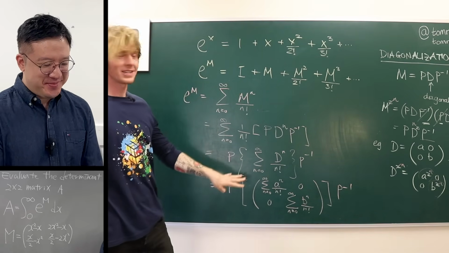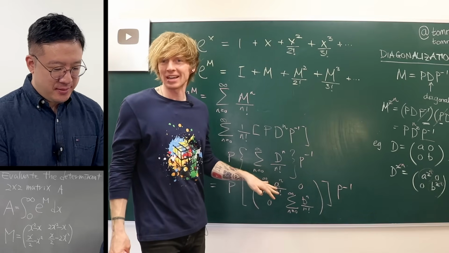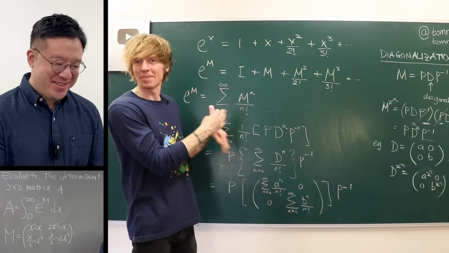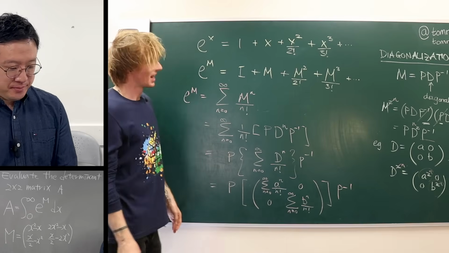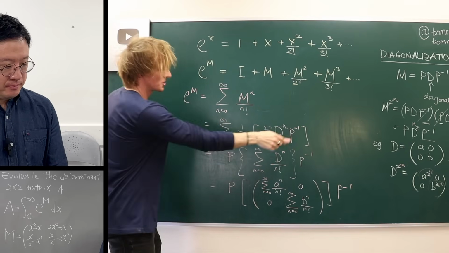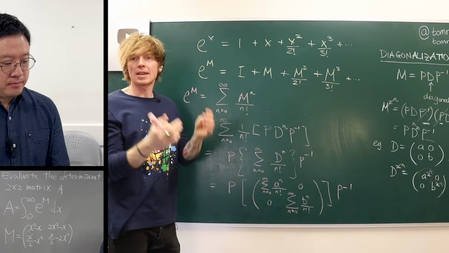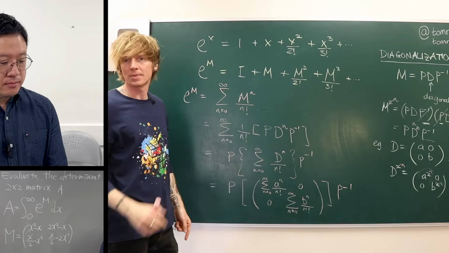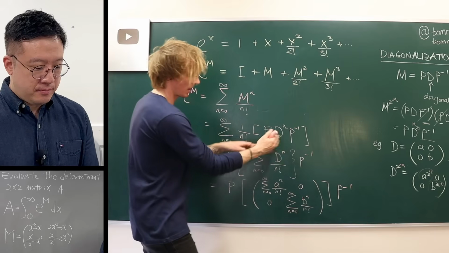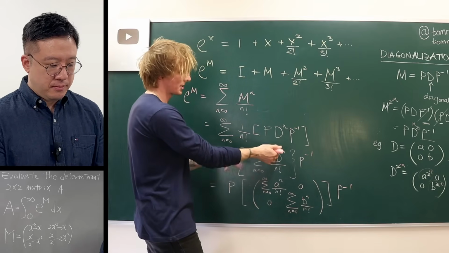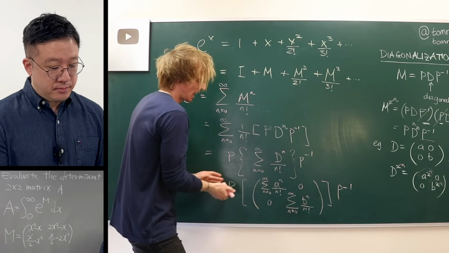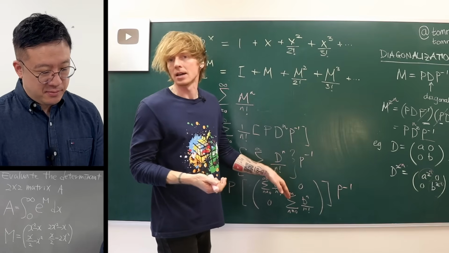So I'm aware I did that quite quickly, but this question is going to take a while as it is. So if anyone watching needs to, do go back and pause and try and follow along for yourselves. Hopefully what I've done is we substituted for M to the n using this diagonalization procedure. Again, we do still need to check that works. That's going to be stage 2. Then we factored out the P's, and then we realized because this is a diagonal matrix, when you take it to higher powers, you just take those entries to those powers, which allows you to move the sum inside the matrix.